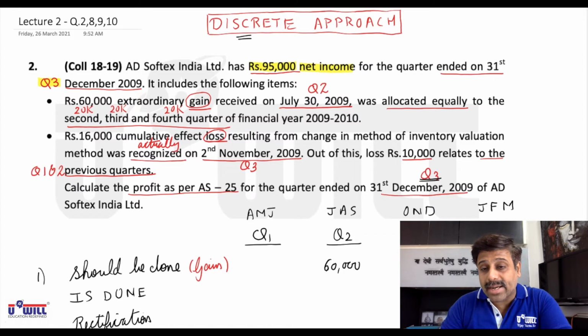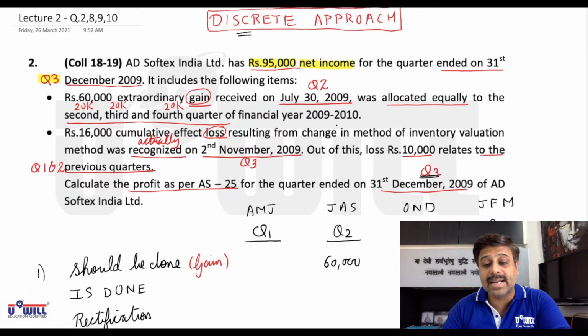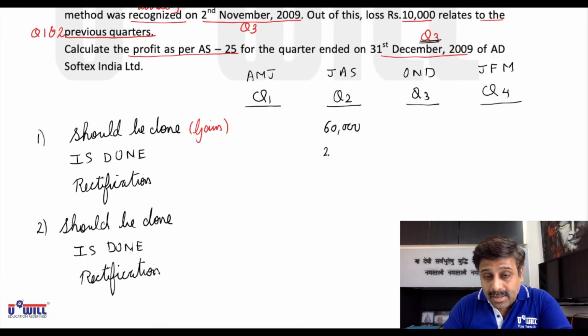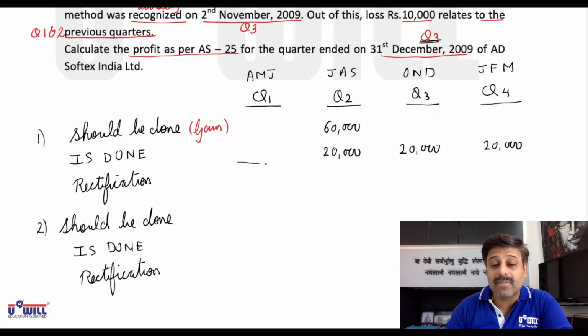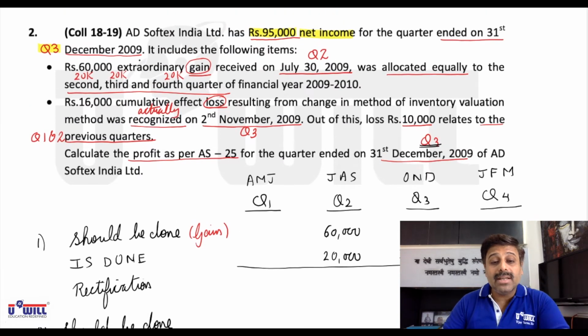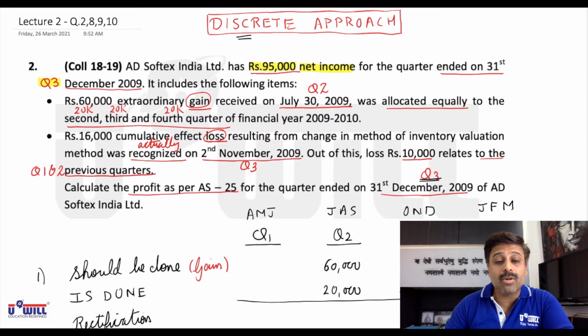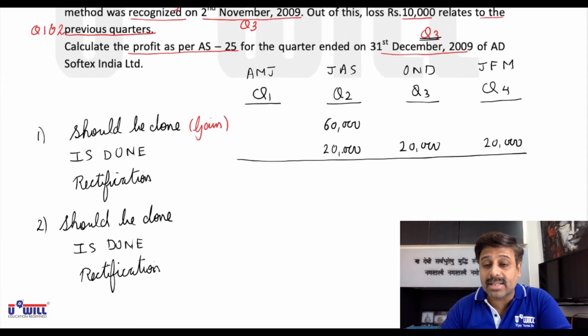It was allocated equally to quarters 2nd, 3rd and 4th of the financial year 9-10. Means what is actually done? We have taken 20,000 in quarter 2, 20,000 in quarter 3 and 20,000 in quarter 4. This is the mistake we have done. Now how will you do the rectification? As per the discrete approach, 60,000 is received in quarter 2, so it should be taken in quarter 2 only. But we have allocated equally in quarters 2, 3 and 4.